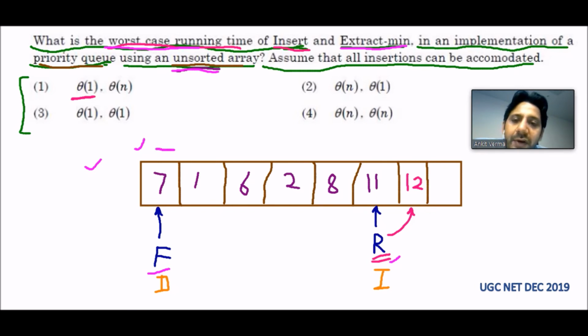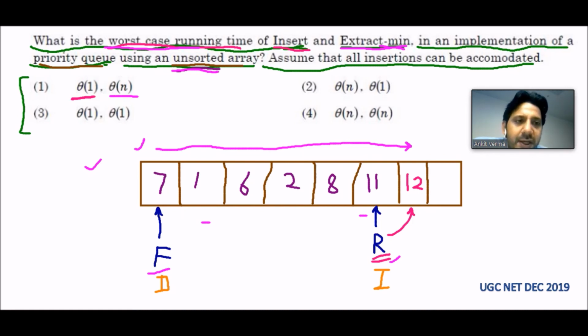We have to traverse the complete queue from start to end and then find the minimum element, because the minimum element can be anywhere, even on the last position. So if there are n elements, then we have to traverse all n elements. The worst case running time will be theta of n, because if n elements are there in unsorted manner, we have to traverse all n elements to find the minimum.